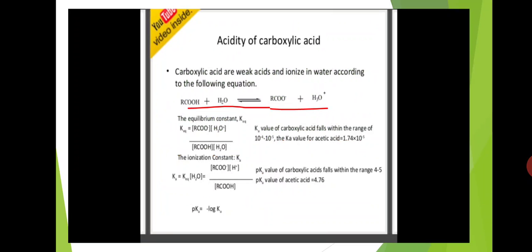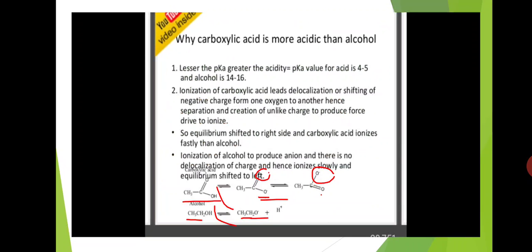And acidity of carboxylic acid. Carboxylic acids are weak acids, but strong acids compared to alcohols, and they ionize into RCOO minus and H3O plus in water. These carboxylic acids are more acidic compared to alcohols because after ionization, the COO minus carboxylate anion is formed.